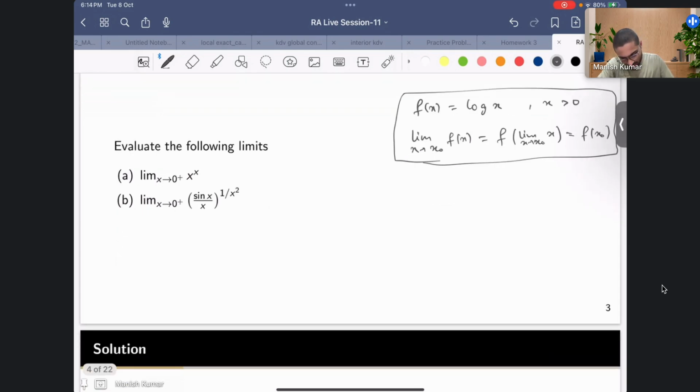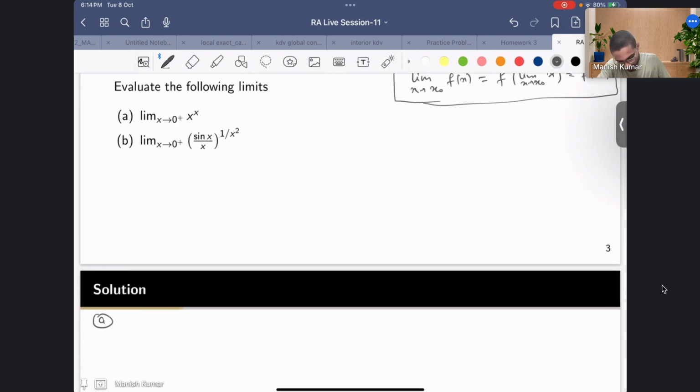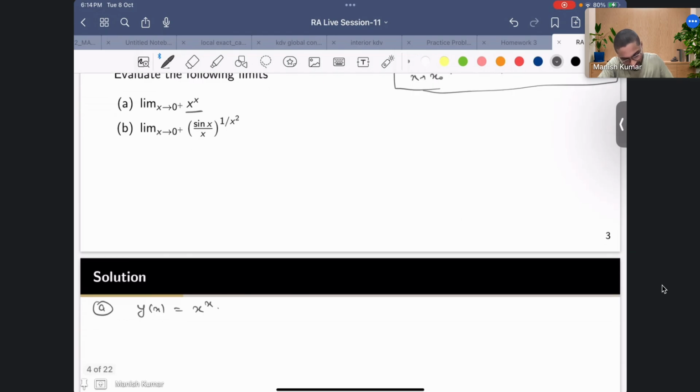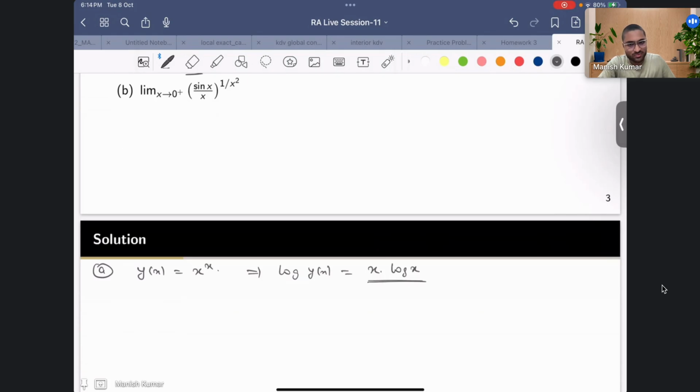So let's start with this first problem. We'll denote the function x raised to the power x by another variable, let's say y. So y of x is nothing but x raised to the power x. Now if I take log, log of y of x is actually x times log of x. Now we'll talk about the limit of this function. So let's look at the limit as x goes to 0 plus of x times log of x.